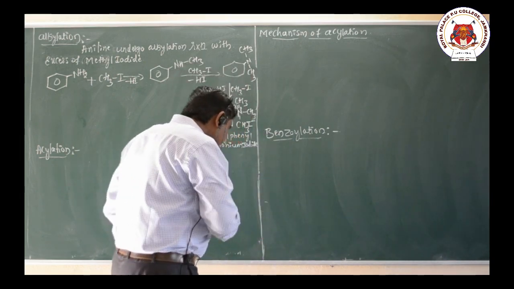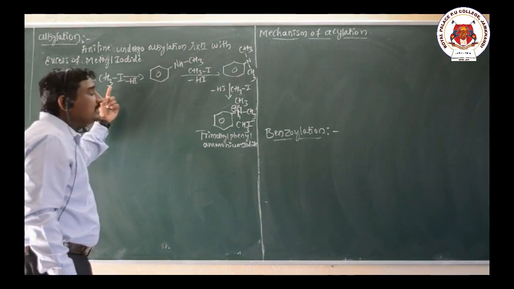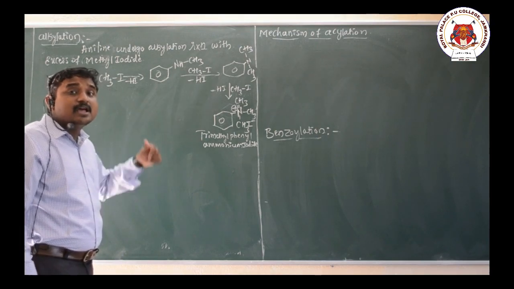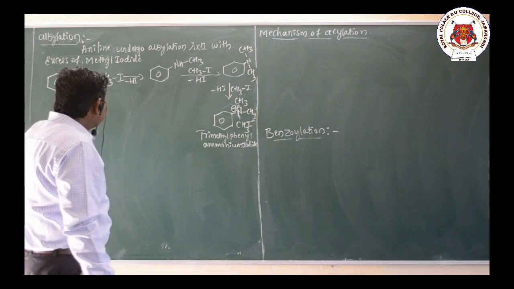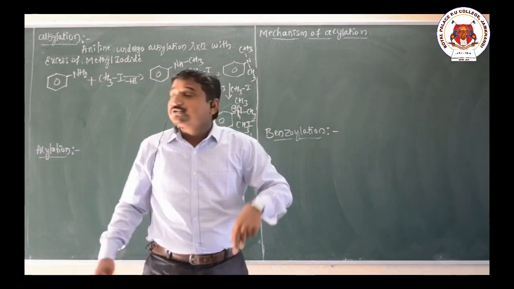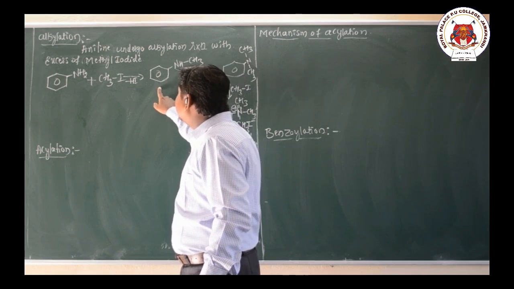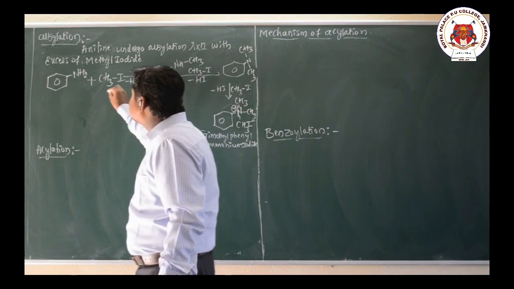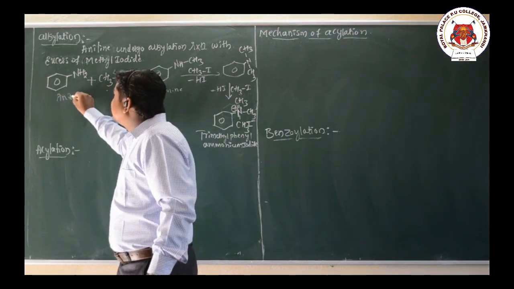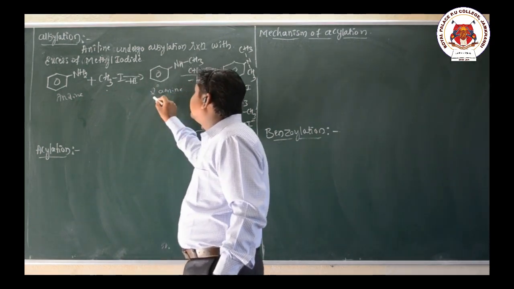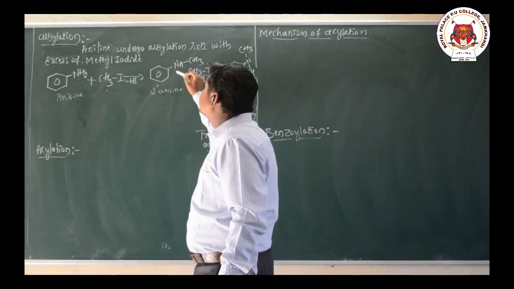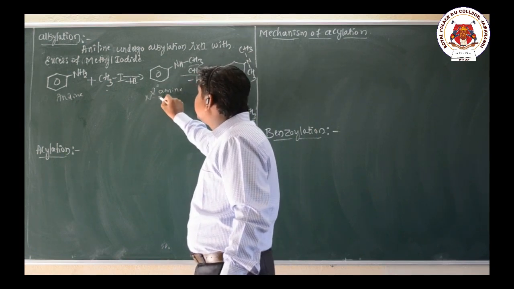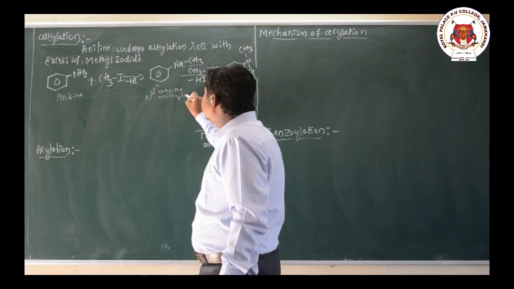Here I have written one example. The alkylation reaction can take place in the case of aromatic amine also. Aniline reacts with excess of methyl iodide, and that gives N-methyl aniline. This is an N-alkyl aniline, where the alkyl group is the methyl group. The name of this compound is N-methyl aniline, and this is a secondary amine.